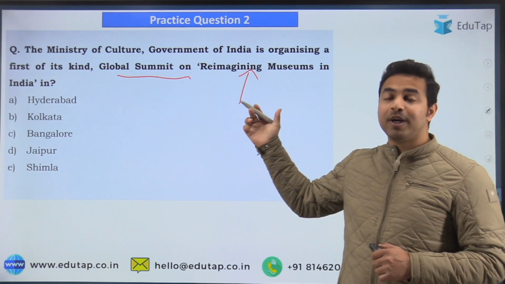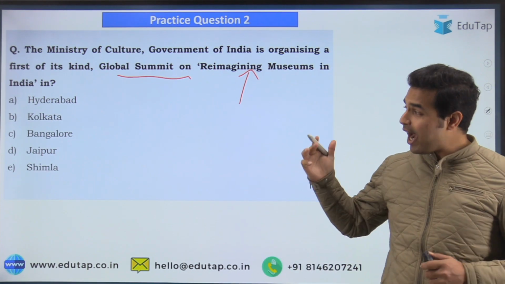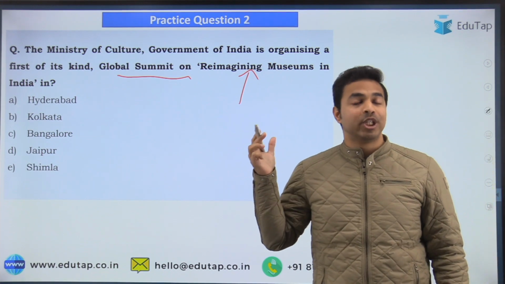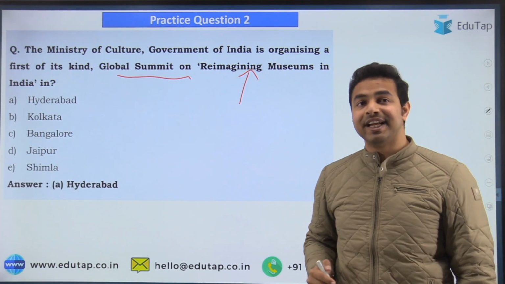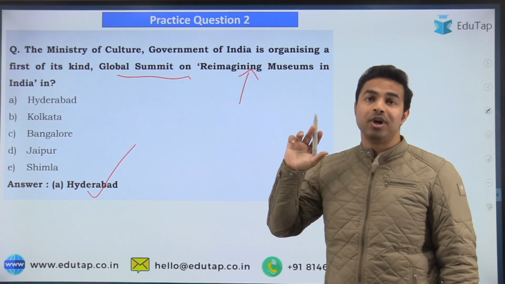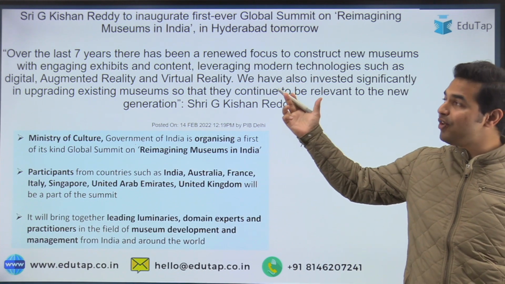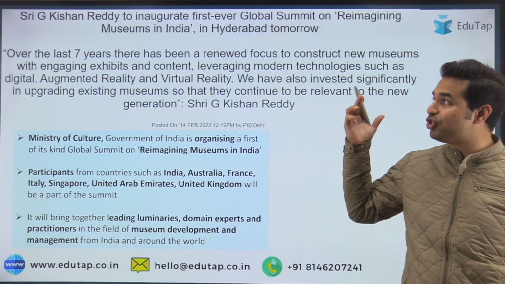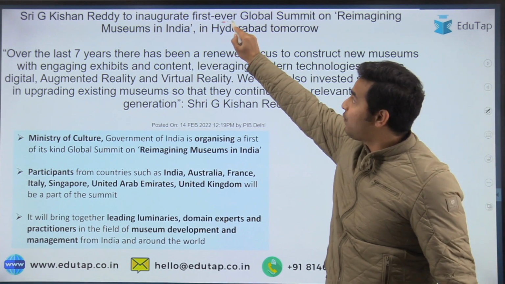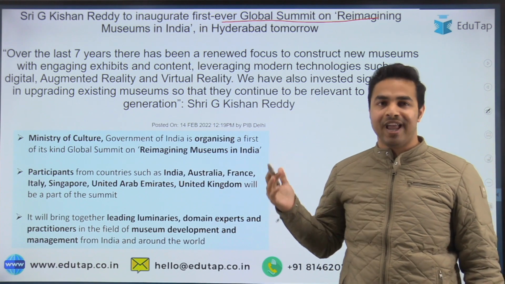This summit will be organized as a part of Azadi Ka Amrit Mahotsav, and the place where it will be conducted is option A, Hyderabad, where this global summit on reimagining museums in India will be held. Here you can see from the headline of the PIB itself that Shri G. Kishan Reddy will inaugurate the first ever global summit on reimagining museums in India in Hyderabad.